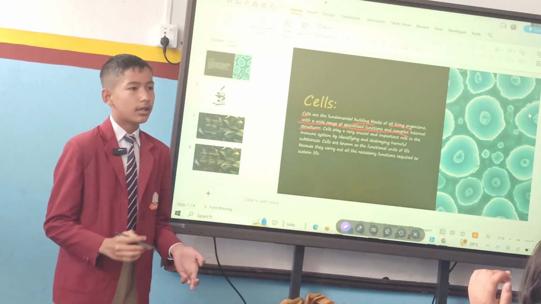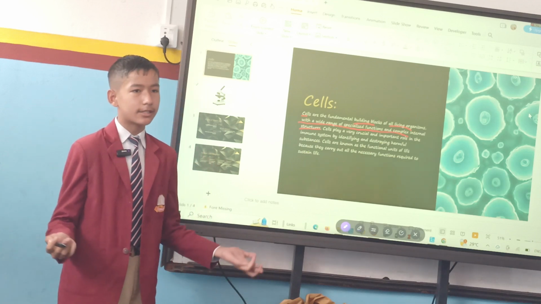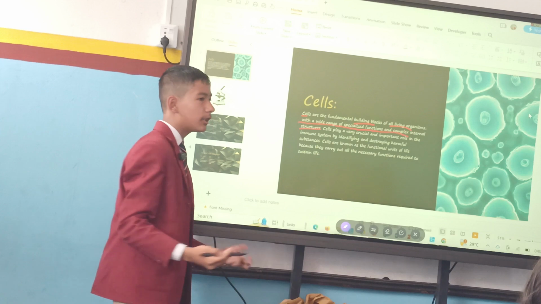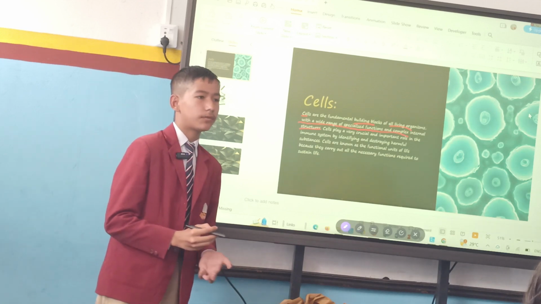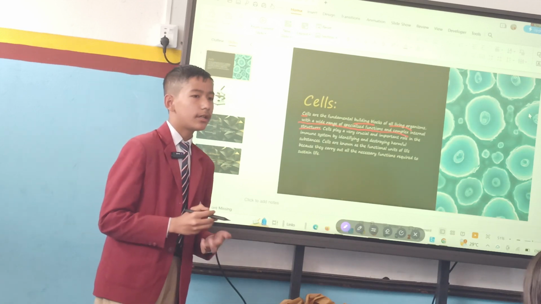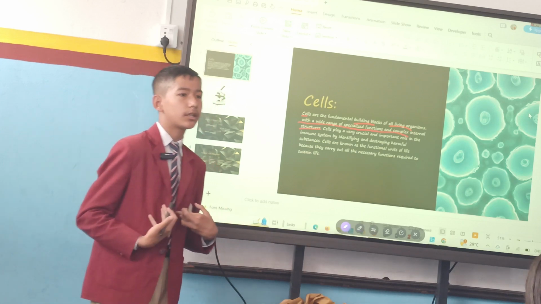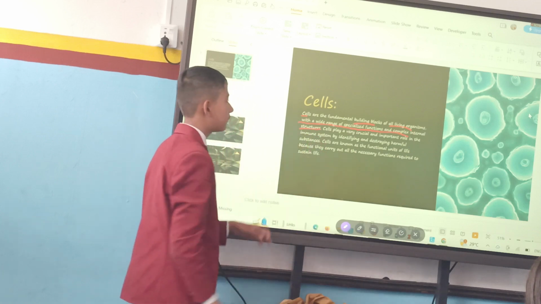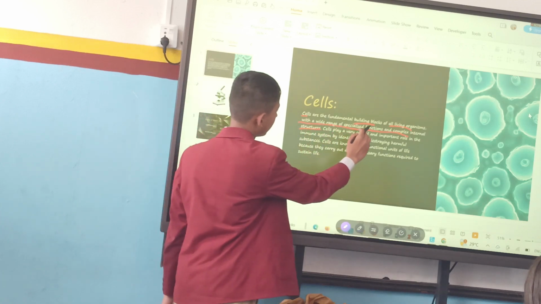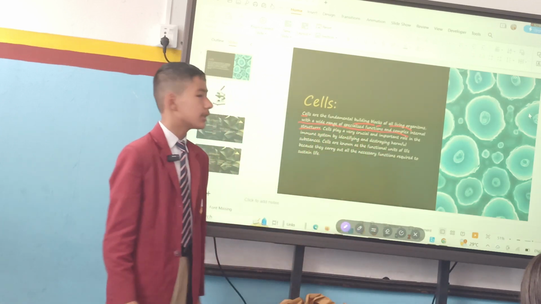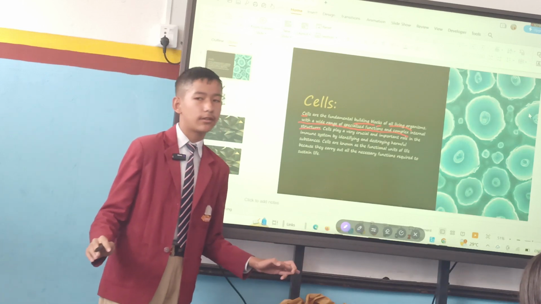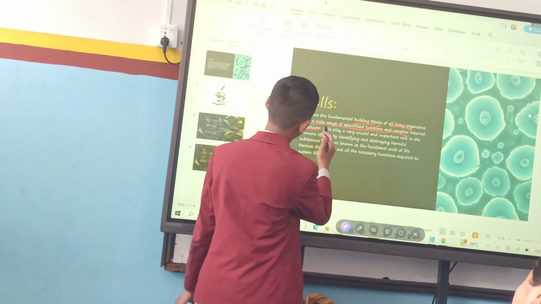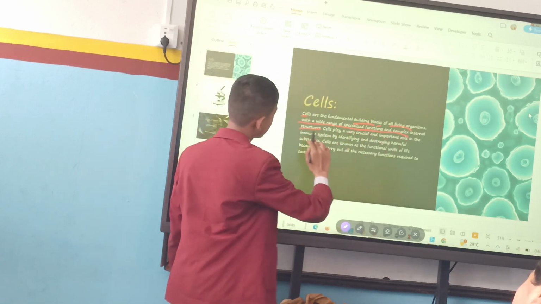It means to say that like we know our house is made up of bricks and cements, same as that our body is also made up of cells and tissues. Cells are the building blocks. Cells are the types of objects in our body that help to build our body to make it a full one. The next one is given here of all the living organisms. As I said before, cells are the fundamental building blocks of all living organisms. It means that cells are present in all types of living organisms, as trees, animals, everything, with a wide range of specialized functions and complex internal structures.